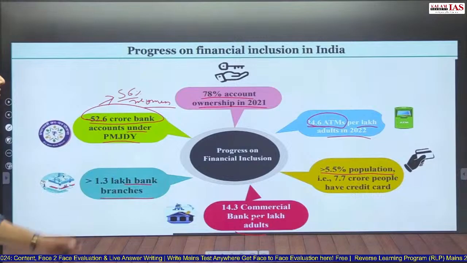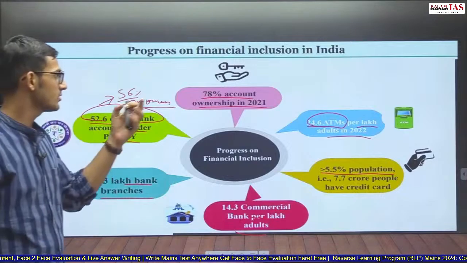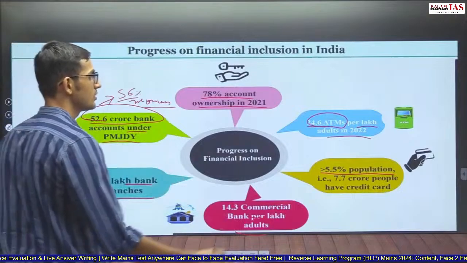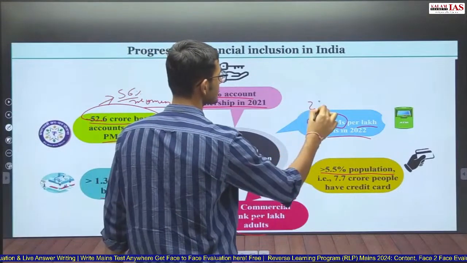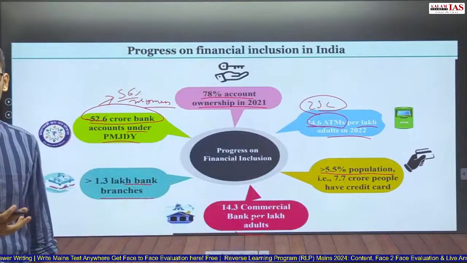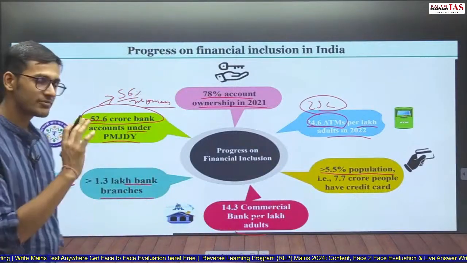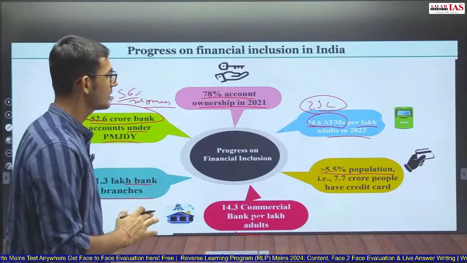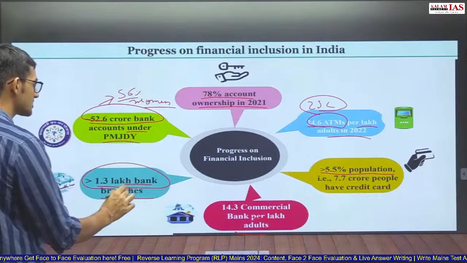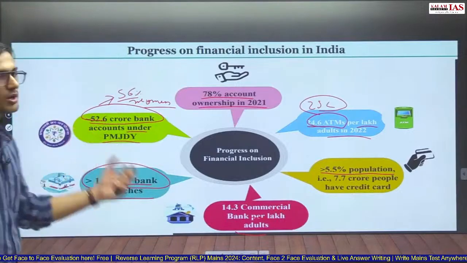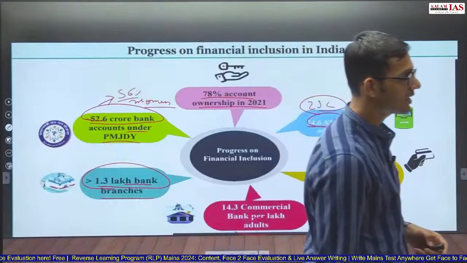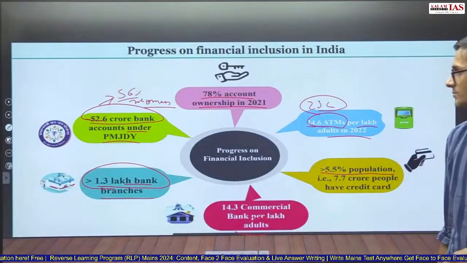So here, the progress of financial inclusion, you do not have to memorize all the 6 points again. You do not have to be exact here. You can talk about around 25 ATMs per lakh adults, you can talk about 1.3 lakh bank branches existing in the country, and you can talk about around 53 crore bank accounts under the Pradhan Mantri Jan Dhan Yojana.